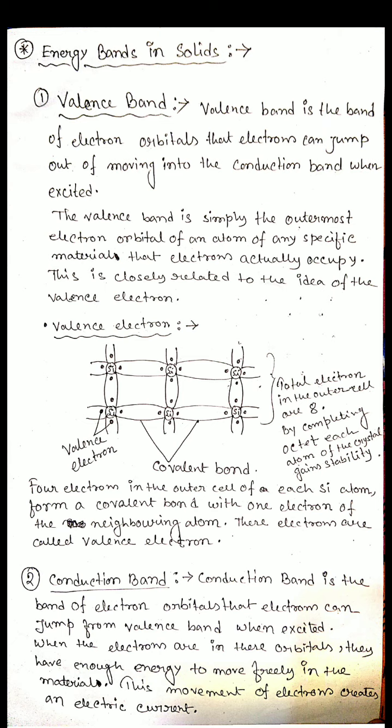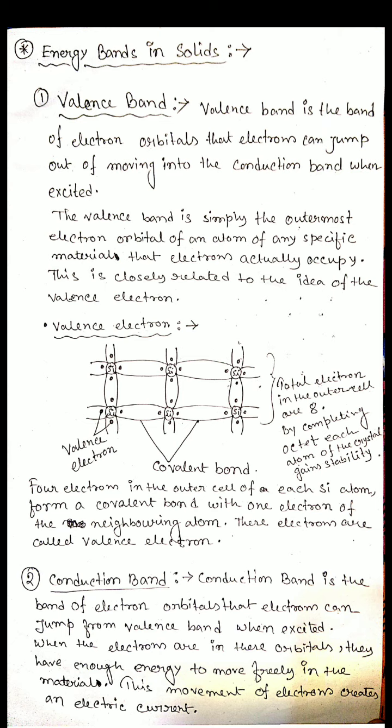So we can say that the valence band is fully filled up with electrons, but every electron has low energy. They are not free; they are bound together by covalent bonds, but all of them are present inside the valence band. That's why the valence band is fully filled up with electrons, but they have lower energy. I hope it is clear now.